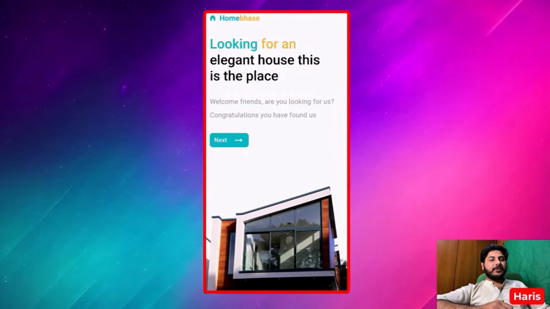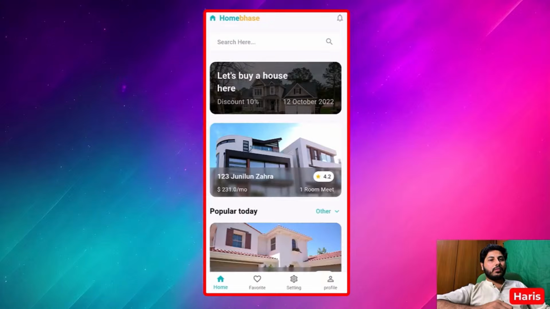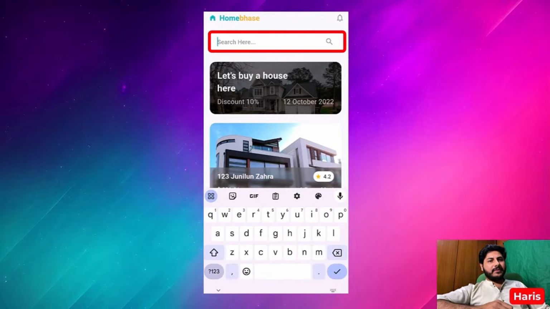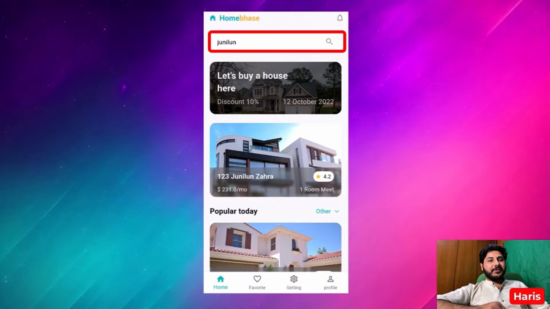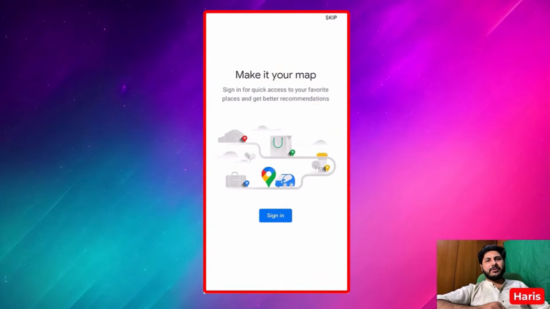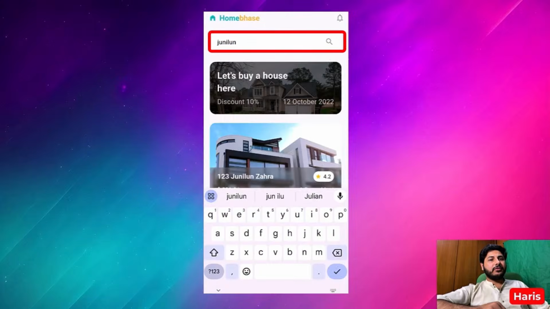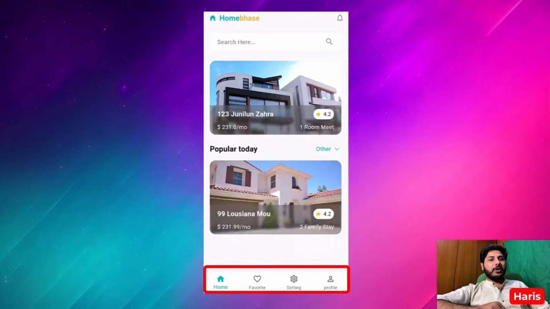Okay, so this is the first screen with a really good animation, and when I click on next, we have been navigated to the home page with a really good animation. But you can see the search functionality is not working in your application. But again, there is something good, which is this map functionality, and it is also working, which is a really great addition in your application. So overall, you have used really good animations, but you can make this search functionality and the bottom navigation bar work. So that's it.